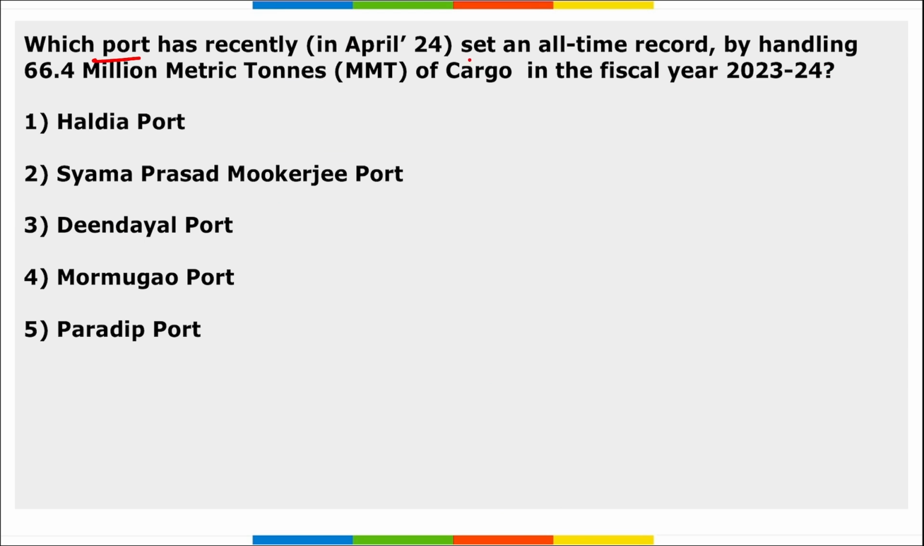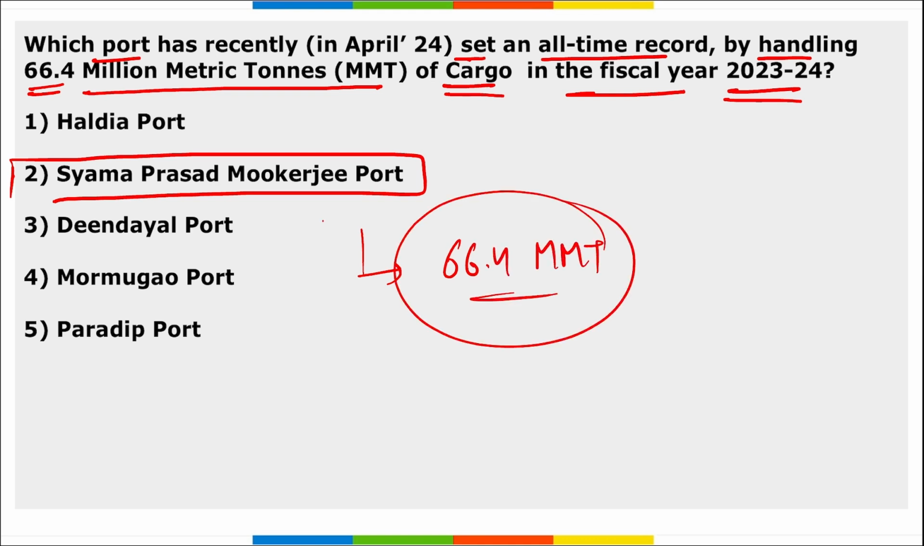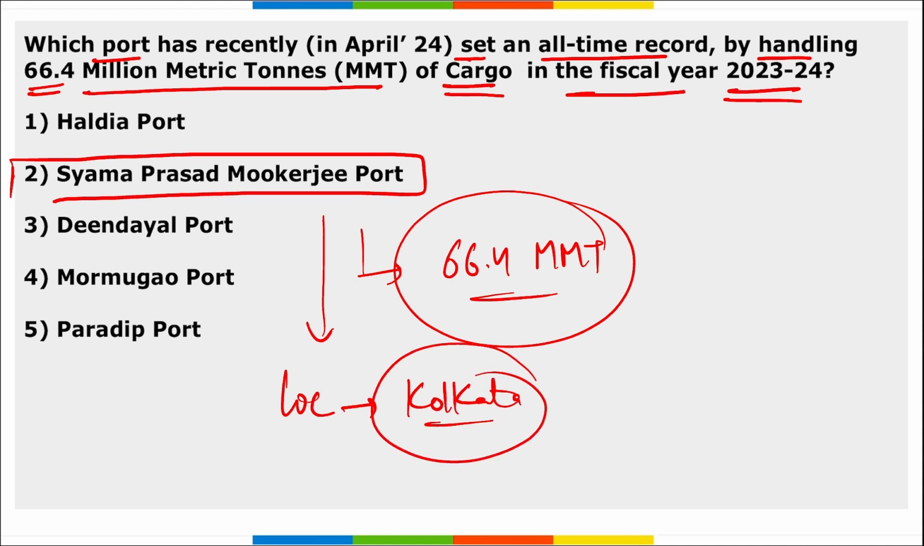Next, which port has recently set an all-time record by handling 66.4 million metric tons of cargo in fiscal year 24? So, which is that port? It is Syama Prasad Mukherjee Port, and this has set an all-time record by handling 66.4 million metric tons of cargo in fiscal year 24. Now, the next question that can be asked is where this Syama Prasad Mukherjee Port is located? The location is Kolkata, West Bengal, where this port is located.